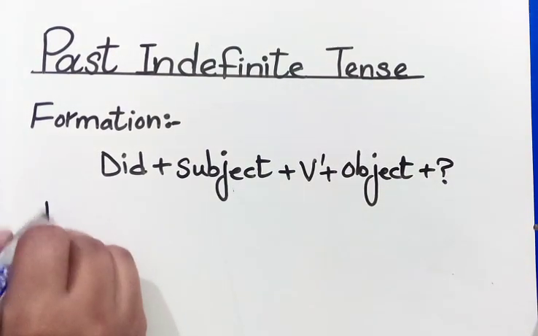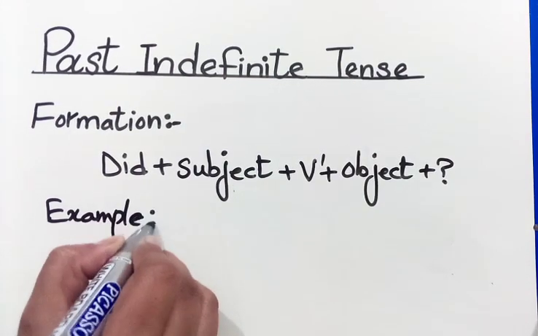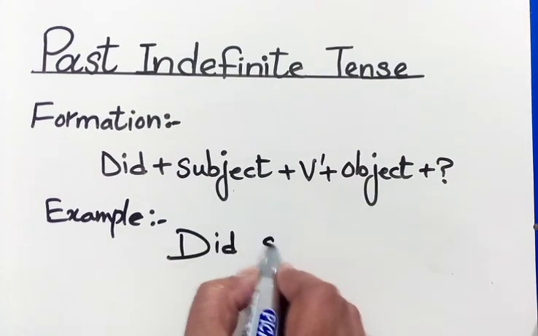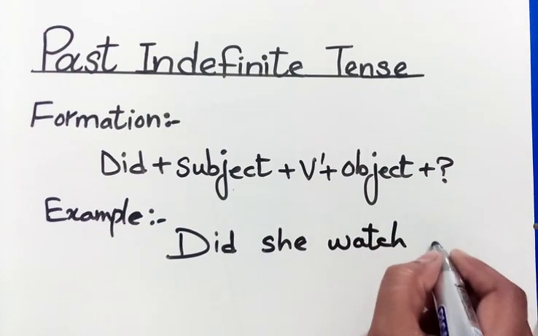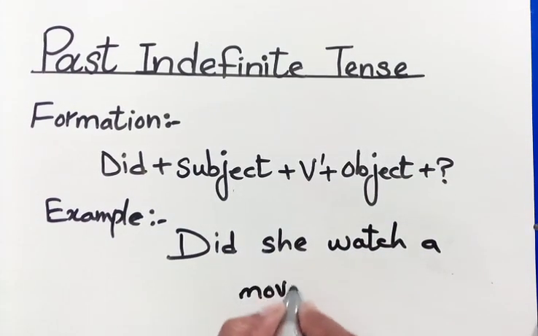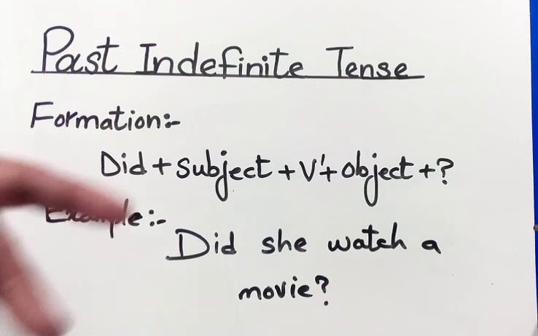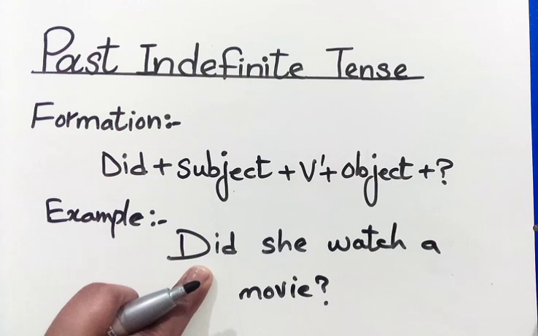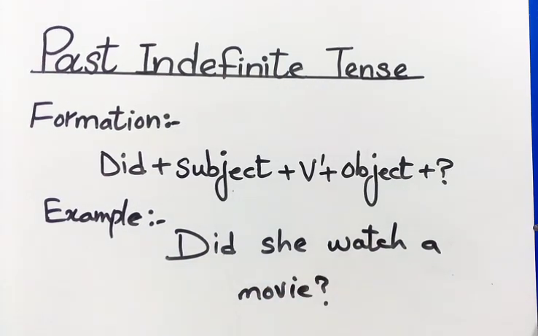Now I'll write an example of this, which is, did she watch a movie? Did she watch a movie? Now we have did in our sentence, so we will write, no sorry, we will write the first form of verb, right?